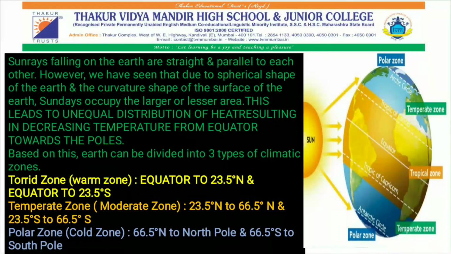So due to this uneven distribution of temperature, we have divided the earth's surface into three parts, according to the climatic zones. Those three zones are torrid zone, meaning warm zone, temperate zone, that is moderate zone, and polar zone, that is cold zone.